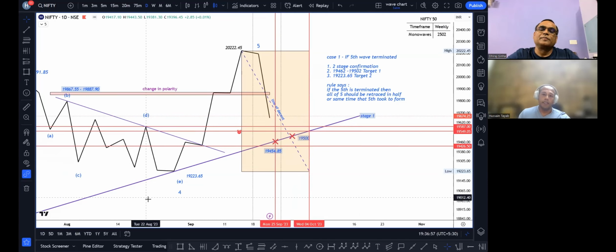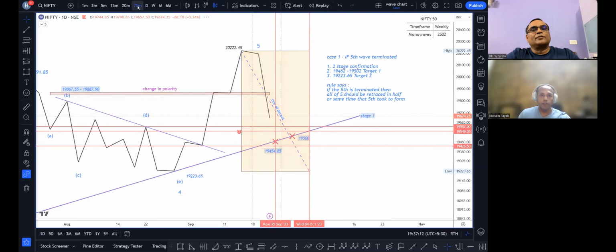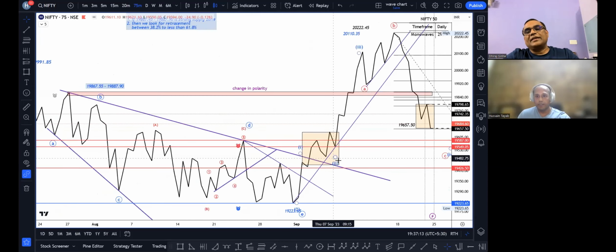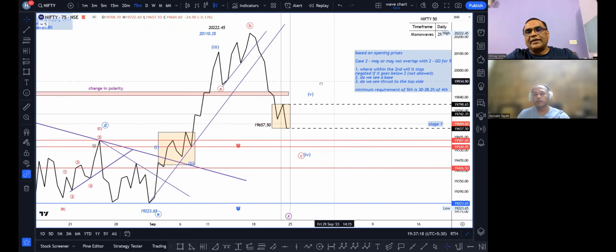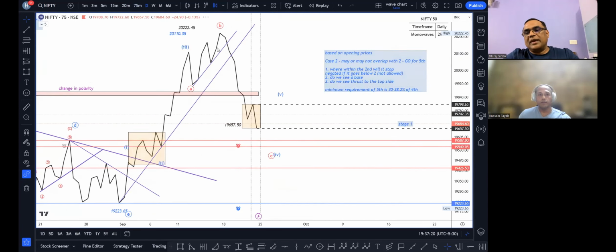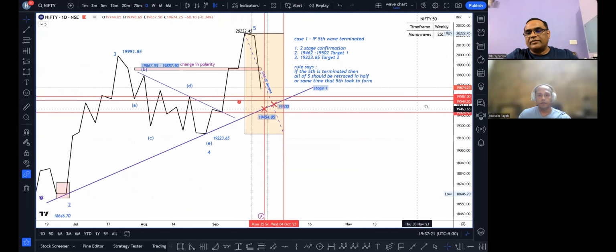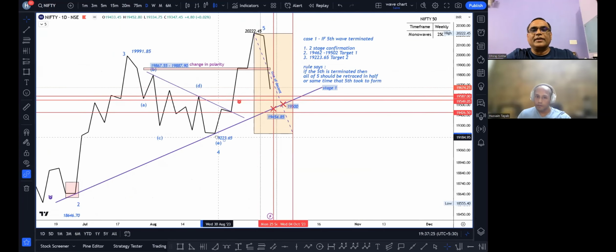So our 2-4 trend line, just to summarize, will be stage 1 confirmation. Stage 2 confirmation is when all of 5 is retraced, which is around 19,223. Moving on to the 75 minutes. You are saying that, by 8th October, if that 2-4 trend line is broken, then we may see 19,223 levels, right? 19,224 levels.